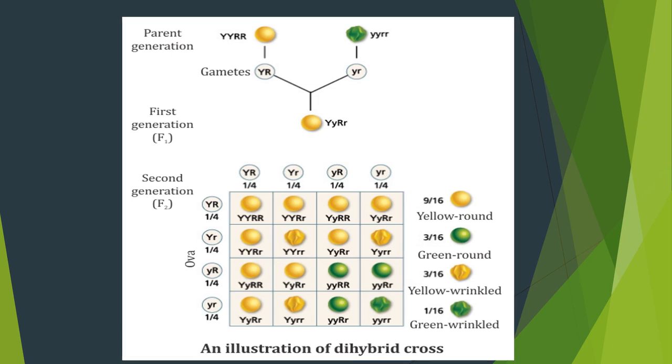Why they mentioned 9 by 16 here: totally we got 16 different combinations. In that 16, 9 will be yellow color round seed. 3 will be green color round seed. 3 will be yellow color wrinkled seed, and only one is in homozygous recessive condition, that is green wrinkled. So this is the calculation for allele formation which was done by Gregor Mendel.